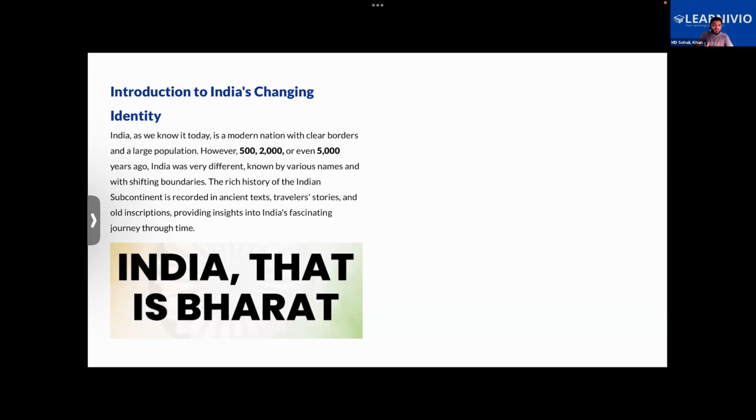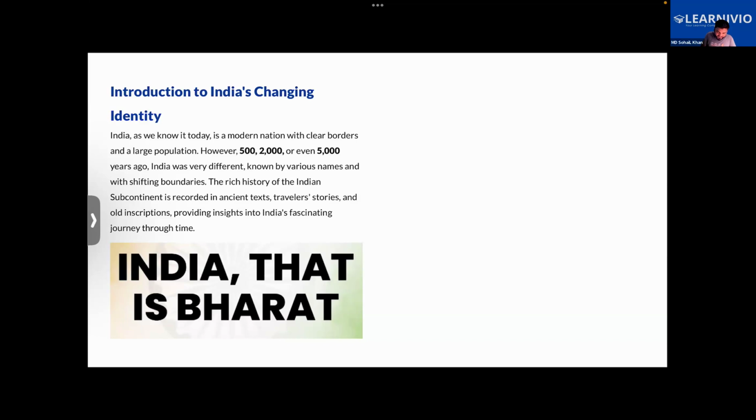Right now they had control over a larger area, while the weak rulers were not expanding the size of India, they were not fighting more wars, so they had less area under their control. So the size of India has also been changing, right? So what we see is that India has a quite rich history.